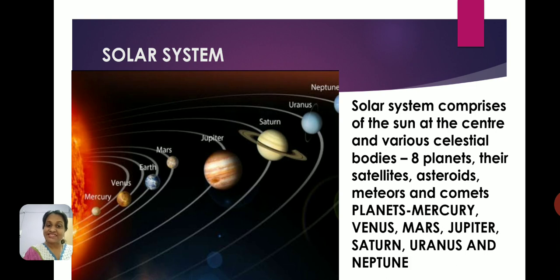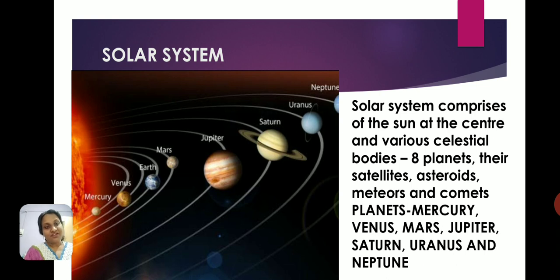Now apart from the planets, there are satellites. Many planets have satellites. What are satellites? These satellites are associated with the planet, and they go around that planet. So they are like comrades, you could say. They're like friends. Earth's satellite is the moon. Similarly, there are other planets which have their own satellites. These satellites revolve around the planet that they are associated with. So in the case of Earth, the satellite that revolves around it is the moon.